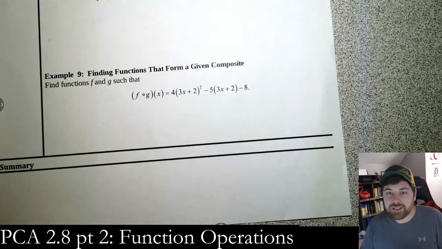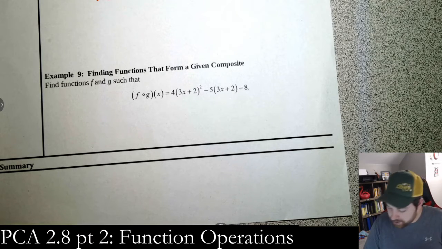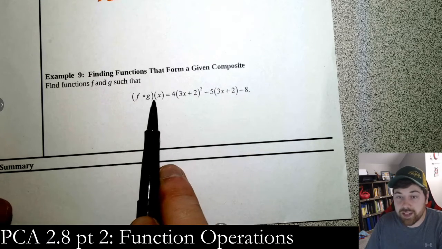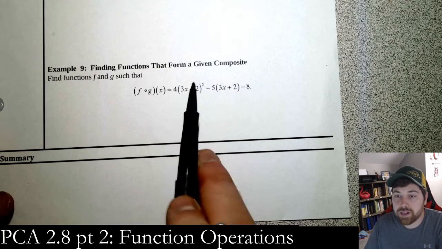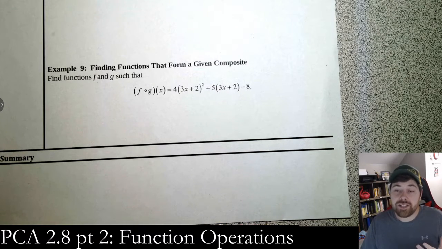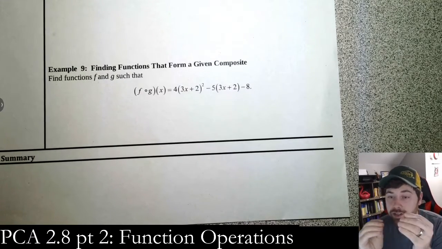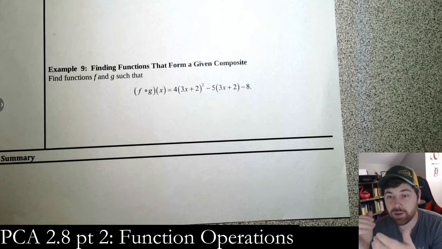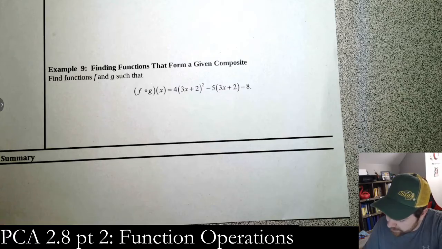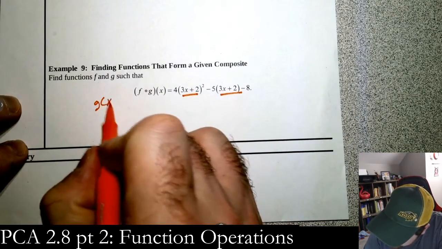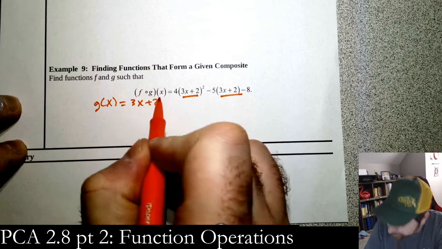So on to example 9. We're going to find some functions that actually form a composition. So we want to find functions f and g such that the composition f of g is 4 times all this minus 5 times all this minus 8. My suggestion is you want to look at it like a big picture and a small picture. We have a function that is plugged into another function, so you want to look for any commonalities. What I see here is 3x plus 2 being plugged in, so I want to make my g of x function be 3x plus 2.